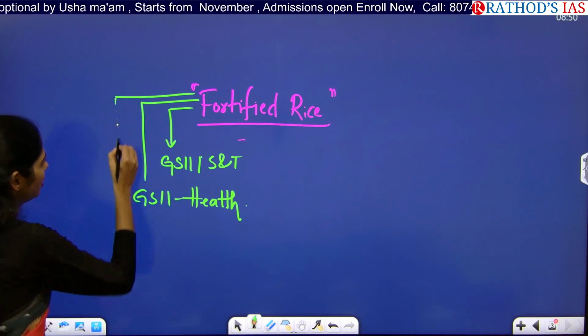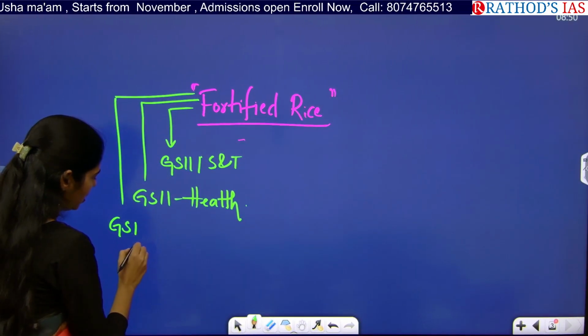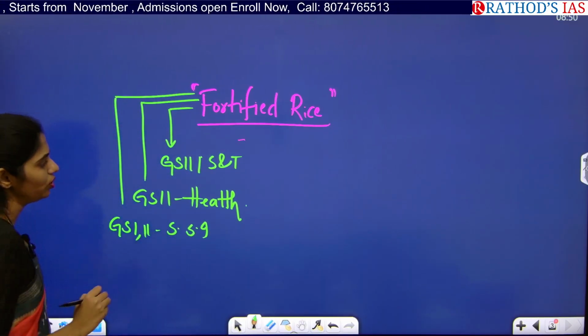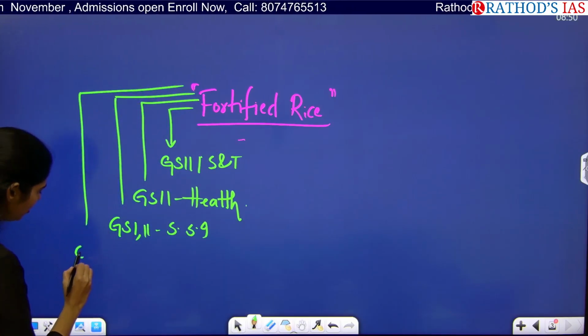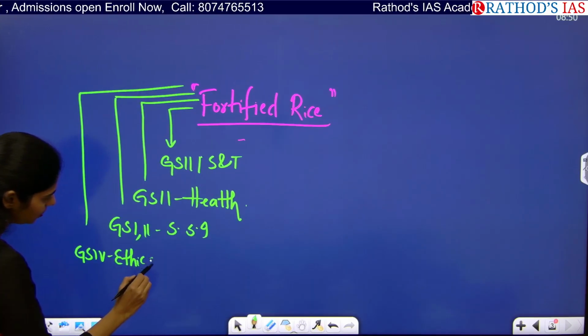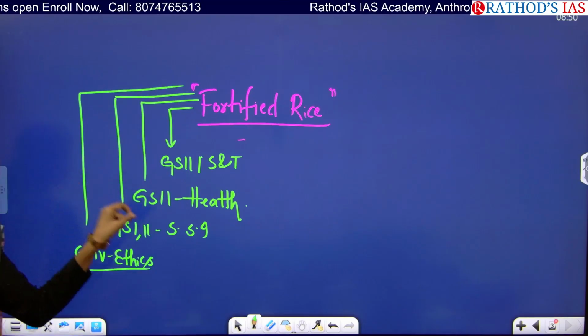And even from GS paper 1 and 2 under society and social issues point of view, you will be studying. And even there is also the ethical dimension in this. From GS paper 4 under ethics also, you will be studying this. Okay, so from these 4 subjects you will be reading this topic.